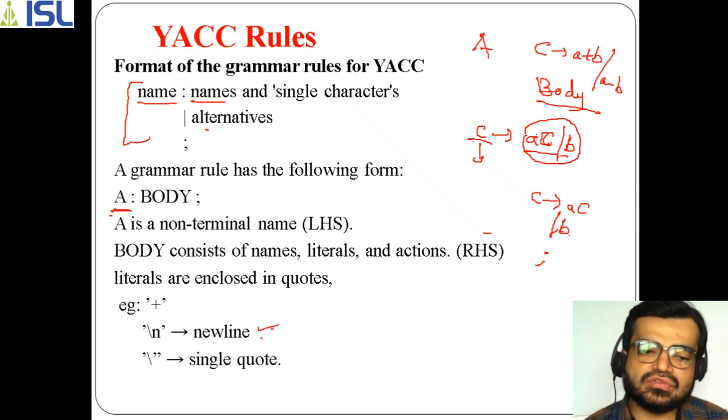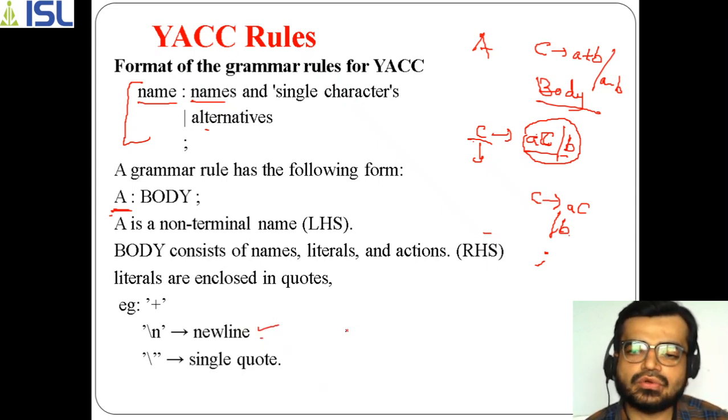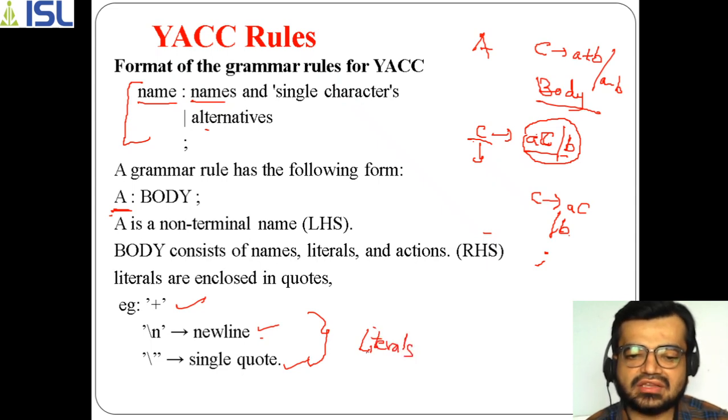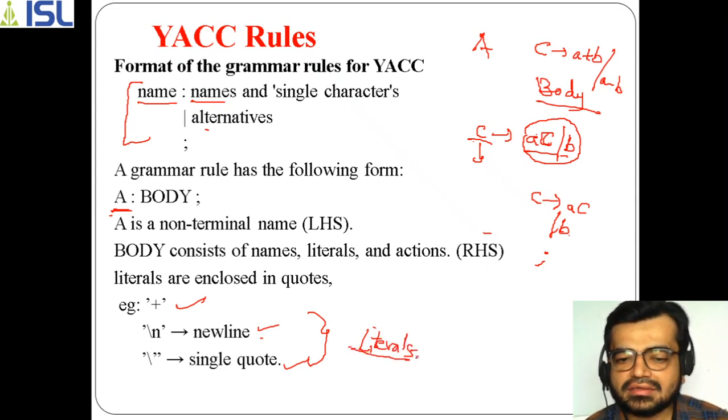How can you say that it is a literal? Because literals are always enclosed in single quotes. So here plus is a literal. New line and comments are also there, because you are using the C language here, so you can use them as literals, if you are using a single quote or a new line. All these are literals, and these literals are a part of the body of your grammar, and this body of your grammar will be at the right hand side.